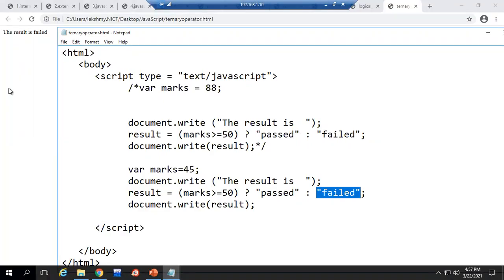So it works with 3 operands. One is a test condition, then question mark, then a true value, then colon, then the false value. So depending on whether this condition is true or false, the value is assigned to this variable. Any doubt in this? So these are the main operators in JavaScript. Clear? Any doubt? If any doubt is there, you can ask me in the chat.